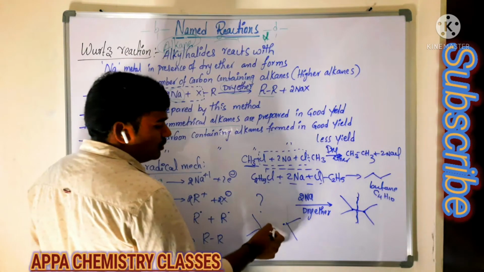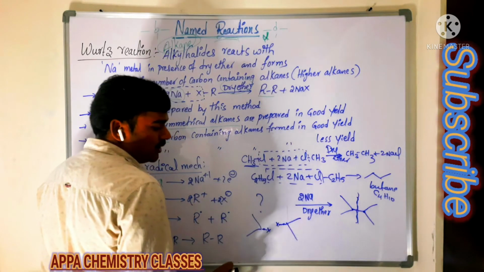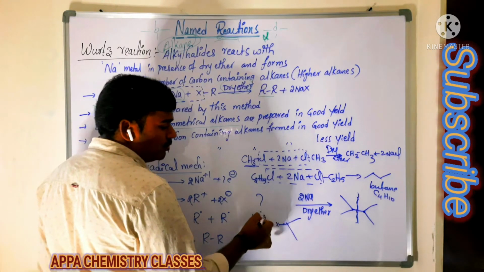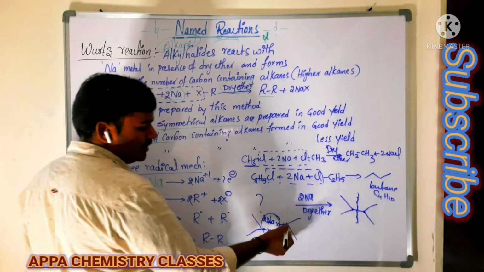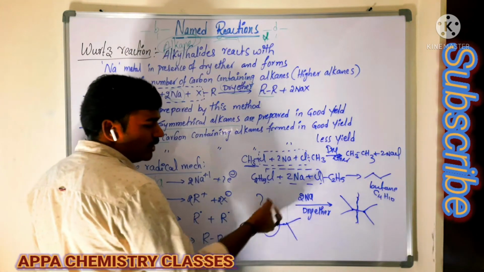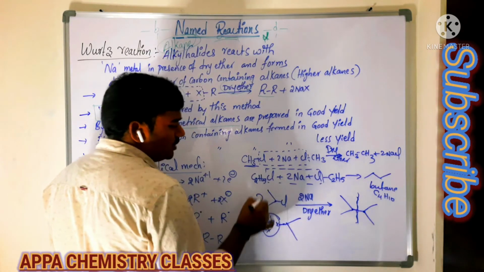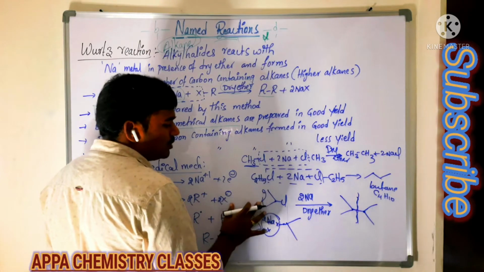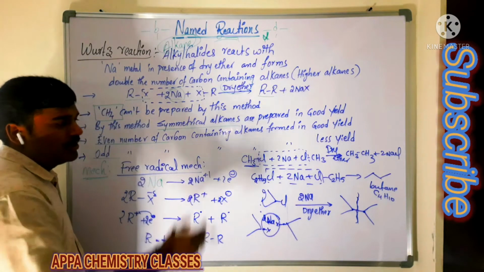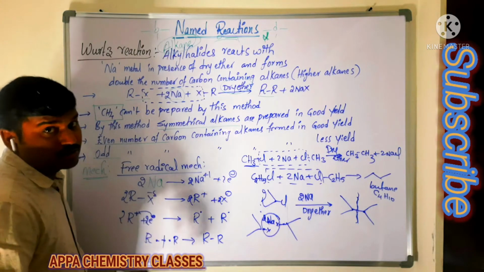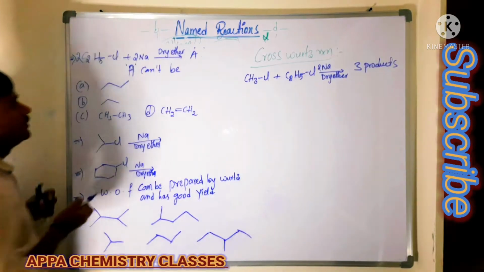These 2 radicals are combined with halogen and 2 moles of sodium metal, and these are removed as 2NaX. In between these 2 radicals, we get the hydrocarbon. Which alkyl halide is it? That is 2 moles of isopropyl chloride. Whenever it reacts with 2 moles of sodium metal in presence of dry ether, we get that product. Is that clear? Next we will see some more examples.